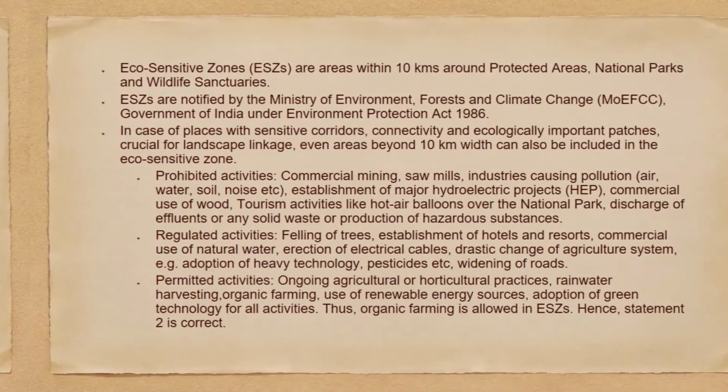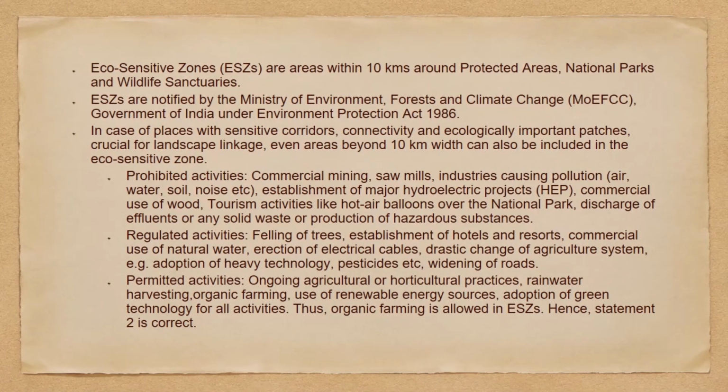Let's see why. So eco-sensitive zones are areas within 10 kilometers around protected areas, national parks, and wildlife sanctuaries.